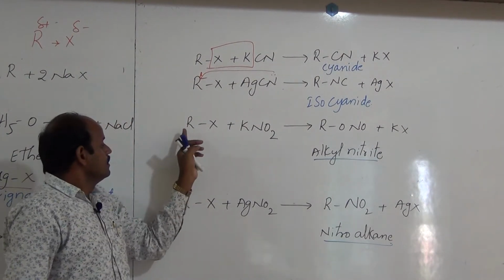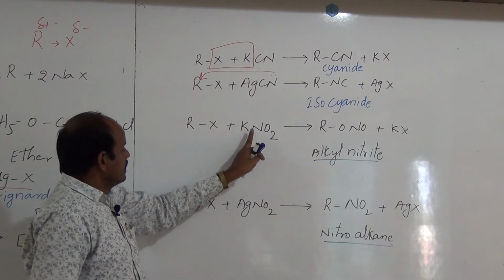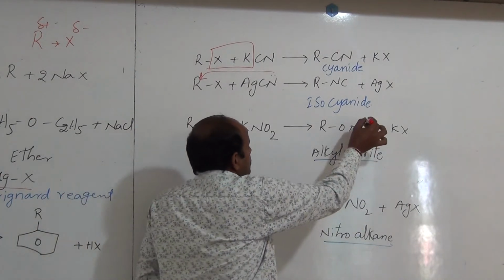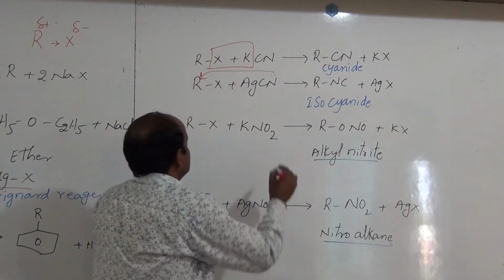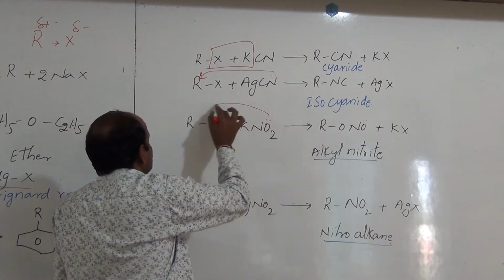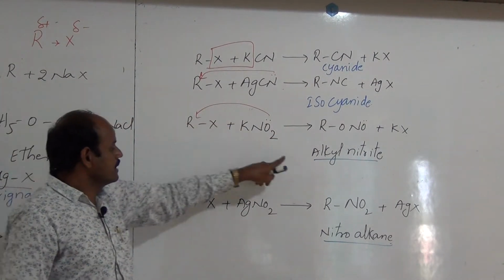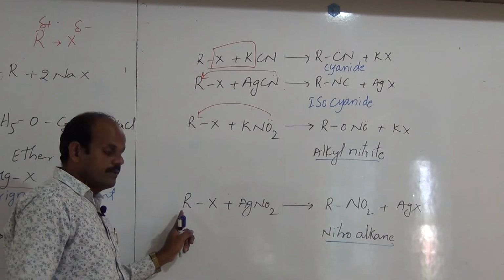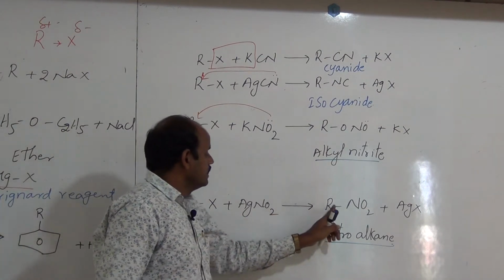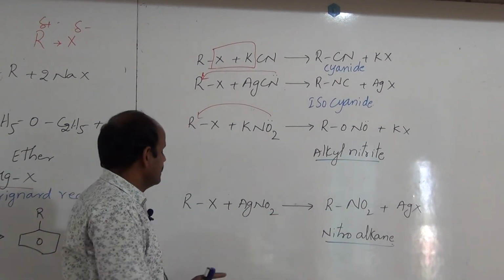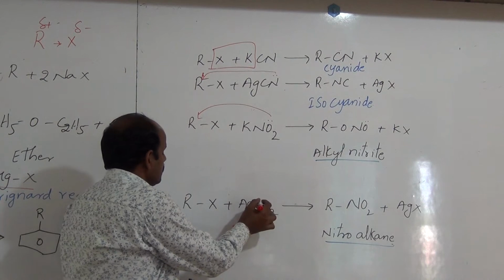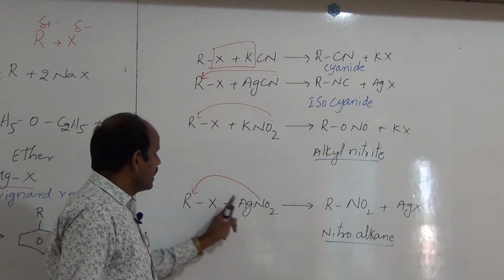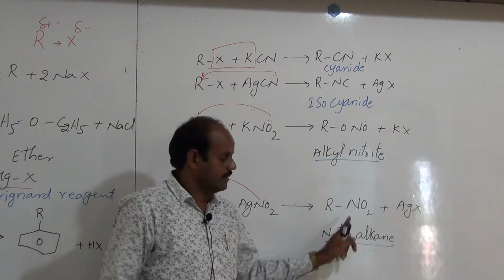And the next one is alkyl halide reacting with potassium nitrite. Here we get alkyl nitrite. Here also this oxygen forms a bond with the alkyl group. Thus we get alkyl nitrite. But in the case of AgNO2, which reacts with alkyl halide, we get nitroalkane because here it is a covalent bond. Thus this nitrogen can form a bond with the alkyl group. Thus we get RNO2, nitroalkane.